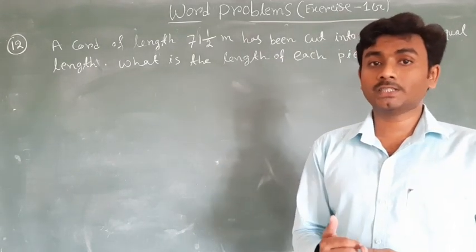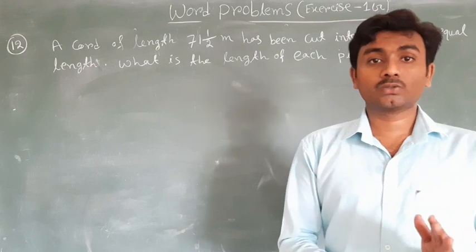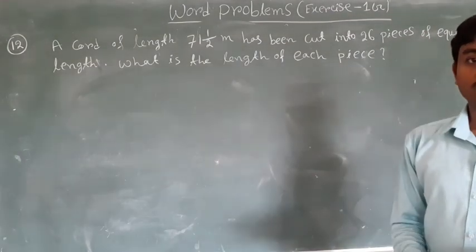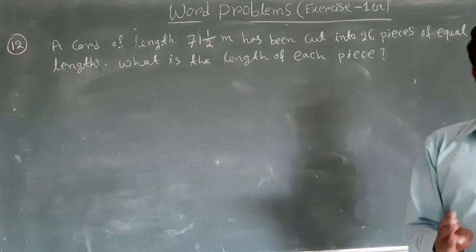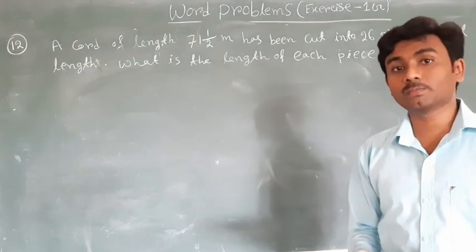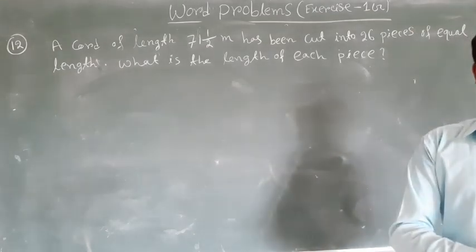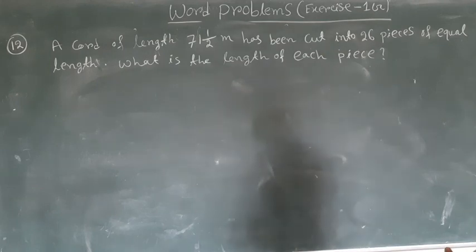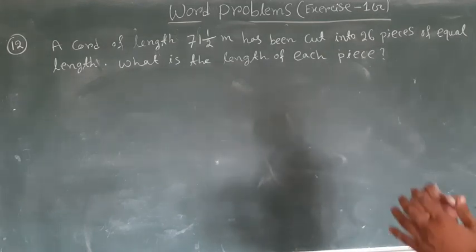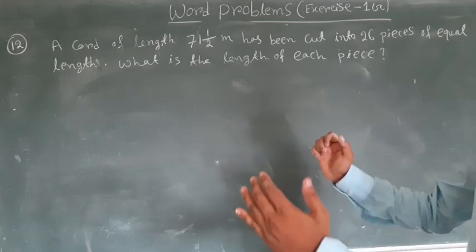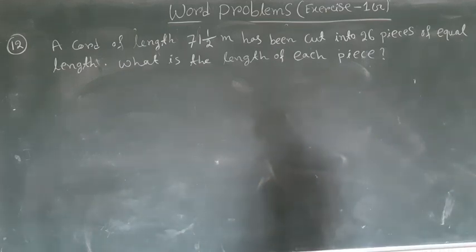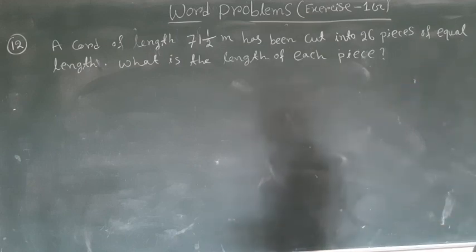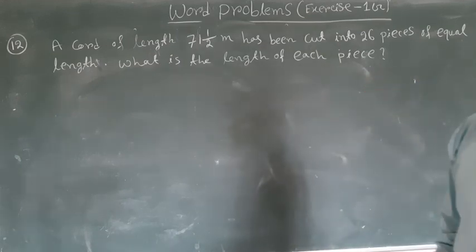A length of cord is given. We have to divide this cord into 26 equal pieces. If we divide the cord into 26 equal pieces, then what will be the length of each piece? From the given question, it is clear that we have to divide the total length by the total number of pieces. Then we get the length of each piece.